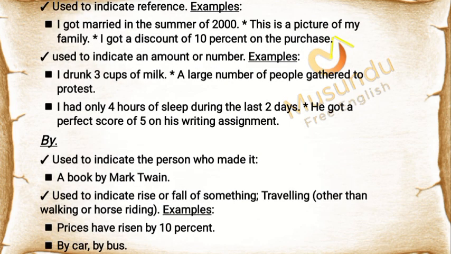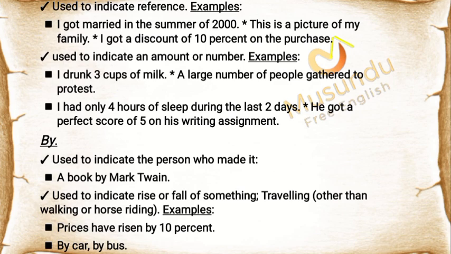Used to indicate reference. Examples: I got married in the summer of 2000. This is a picture of my family. I got a discount of 10% on the purchase. Used to indicate an amount or number. Examples: I drank 3 cups of milk. A large number of people gathered to protest. I had only 4 hours of sleep during the last 2 days. He got a perfect score of 5 on his writing assignment.